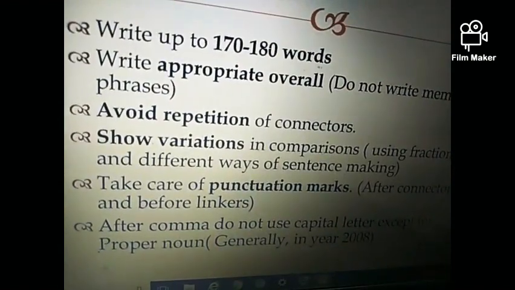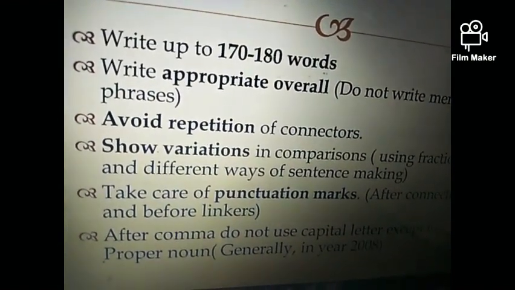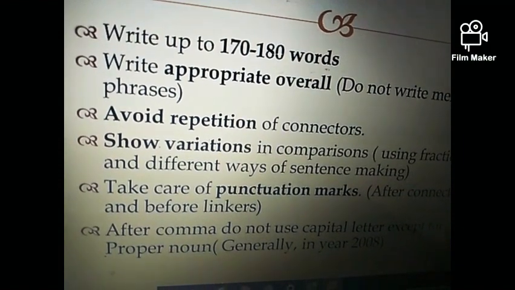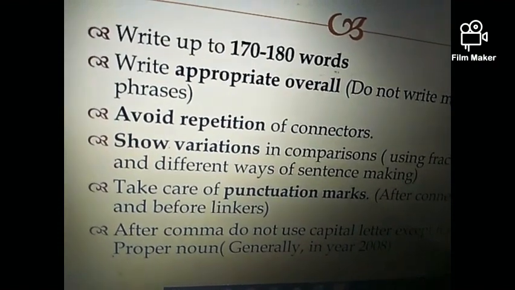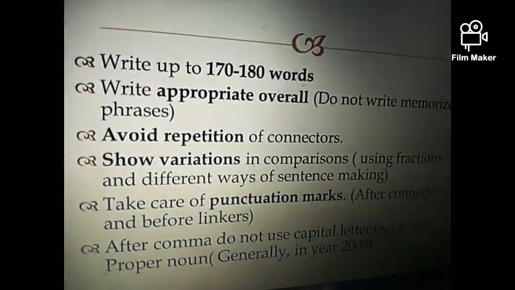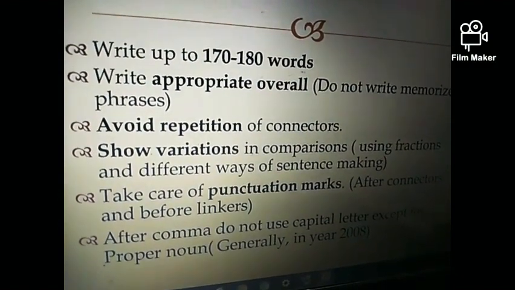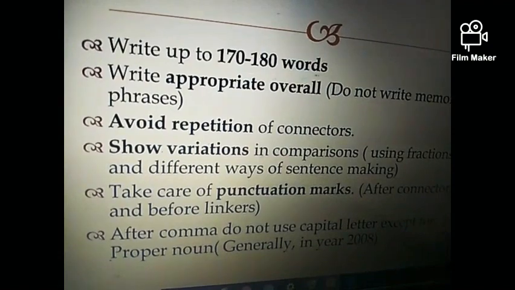And try to make different types of sentences, by using a combination of adjective and noun and verb and adverb, that I've also explained. And use the comparison structures that I have given. Then you don't have to repeat any kind of comparison.